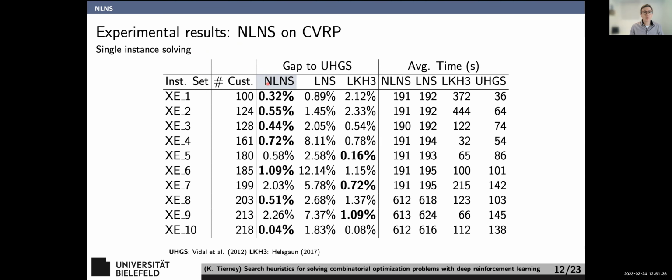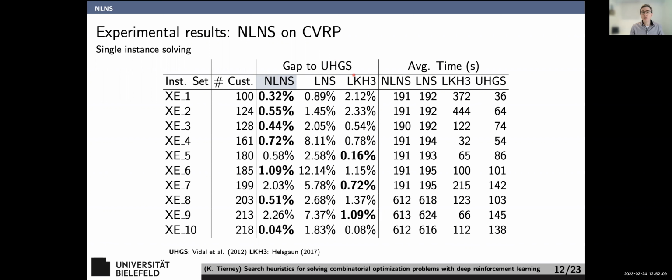We have in this column the gap from NLNS to UHGS. UHGS is from Thibaut Vidal. There's a newer version, HGS, which we'll use later, but this is a bit of an older paper. So we used UHGS. It's a very good genetic algorithm-based approach for solving the CVRP. And basically, we can't beat it. So if you were expecting me to come here and beat some state-of-the-art method in CVRP, I'm sorry, I've disappointed you, and you're now unhappy.